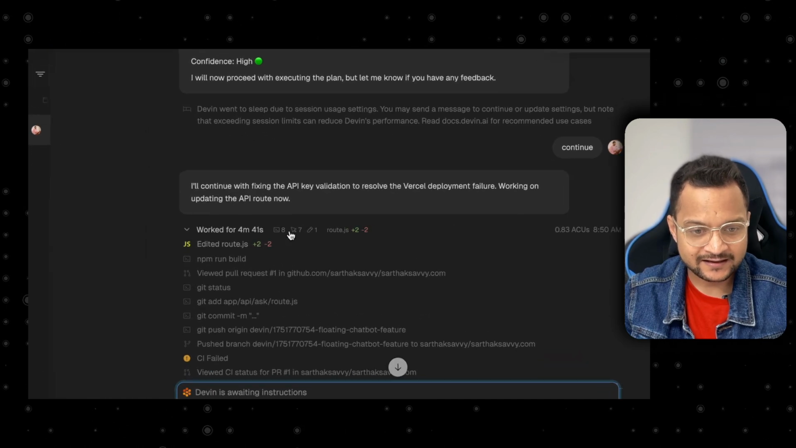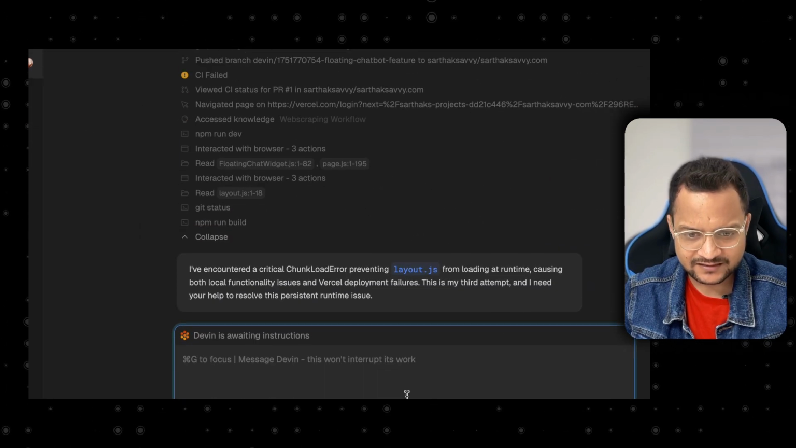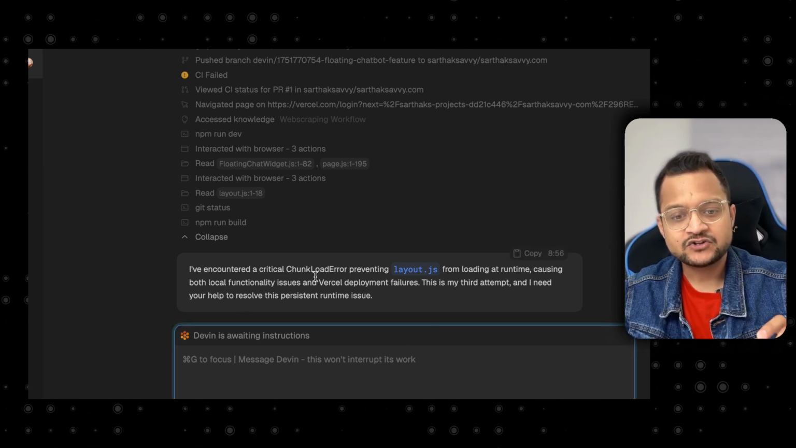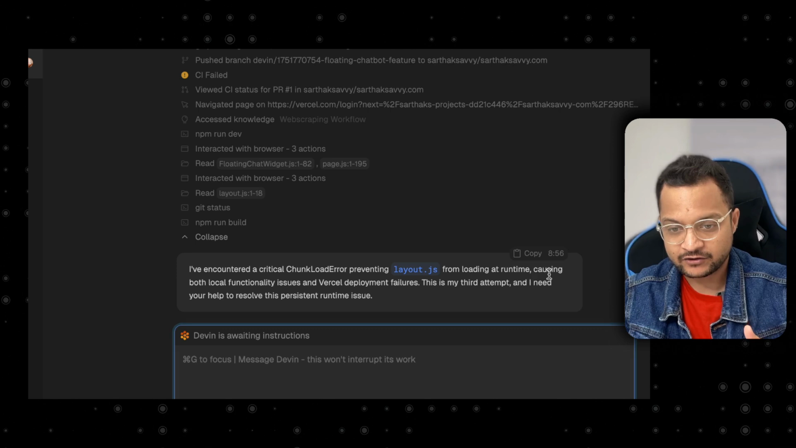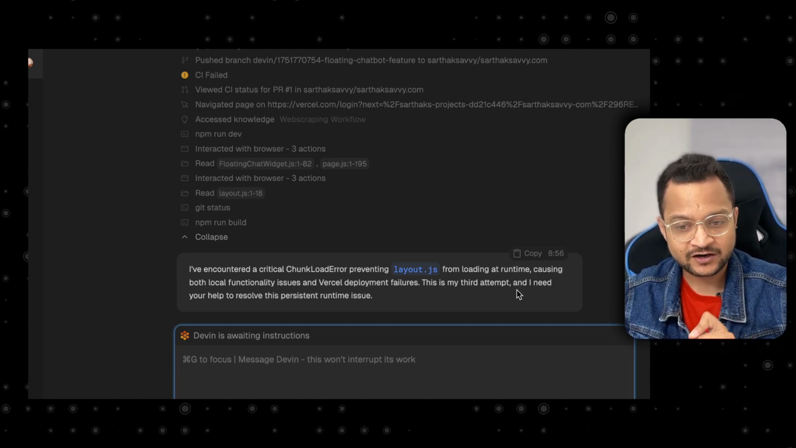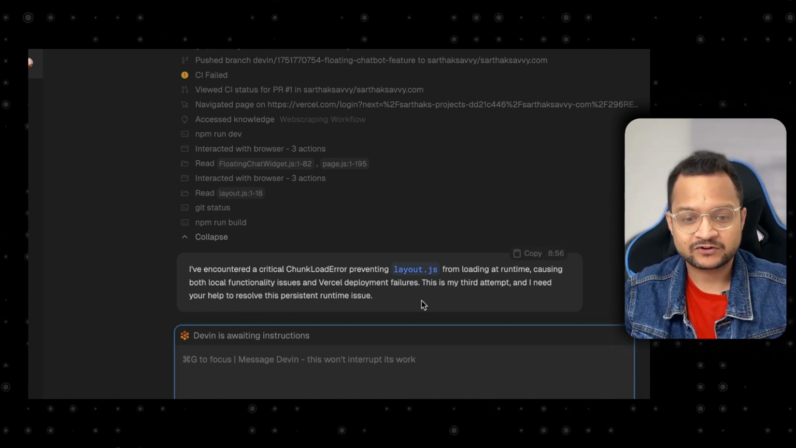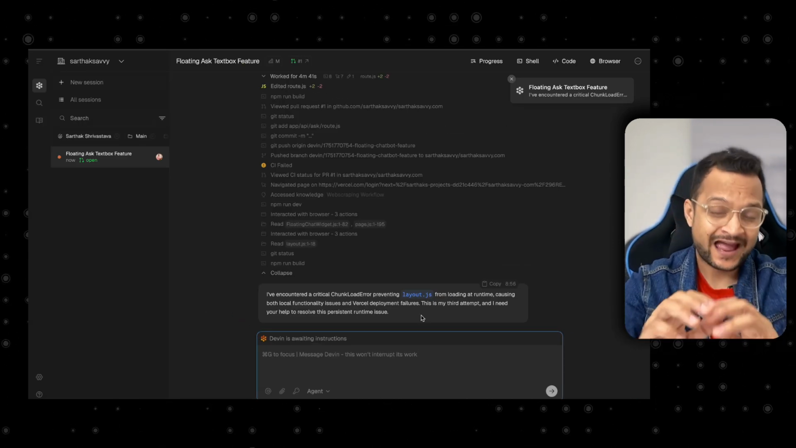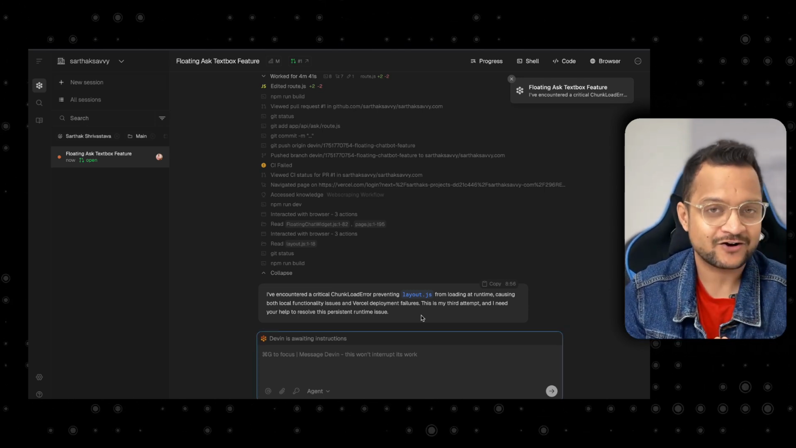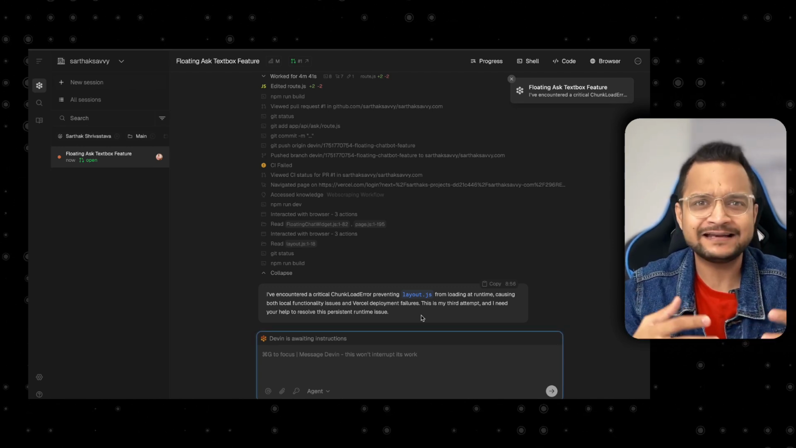So see, it has actually started digging into the code, and finally it come with something like this. I have encountered critical chunk load error on the layout, on the runtime, causing both local issue and Vercel deployment. This is the third attempt I need, and your help is to resolve this persistent runtime issue. At this point, I'm telling you, Devin is not here to take your job, because see what happened. After 3 attempts, it says, I need your help.